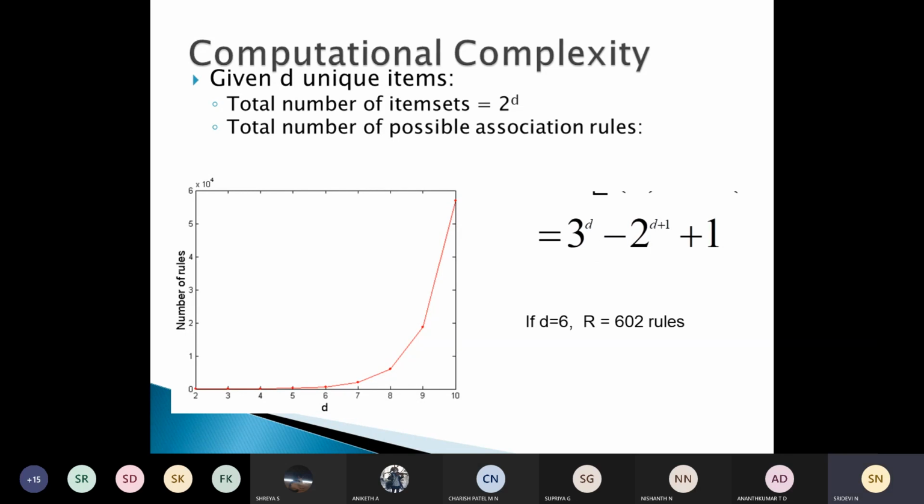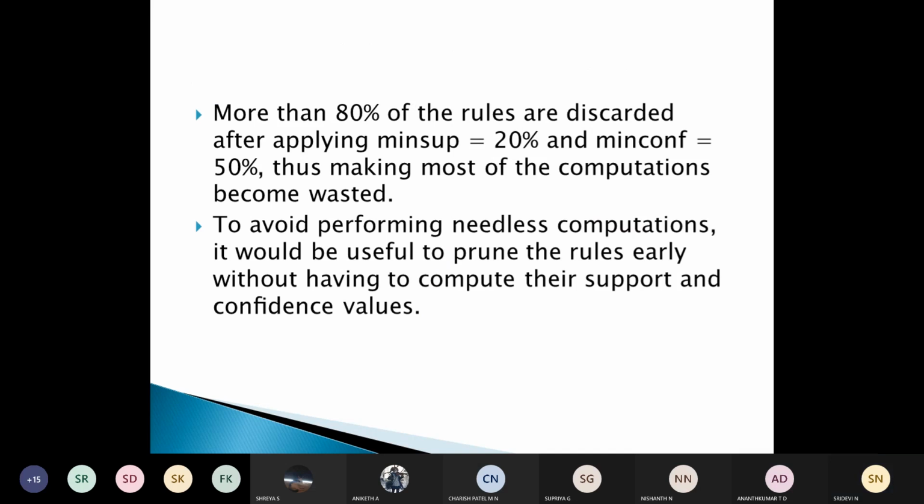So when we solve this, with D as 6, the number of association rules will be 602. If we then check the minimum support and confidence thresholds, we are just wasting time, and if the rules do not match the thresholds, it is just expensive, isn't it? More than 80% of the rules are discarded after applying the minimum support threshold, which is 20%, and the minimum confidence value, which is 50% in this case.